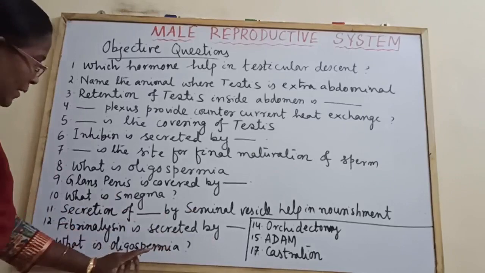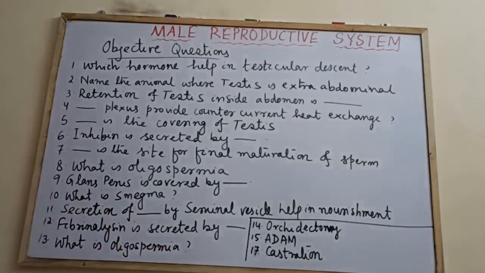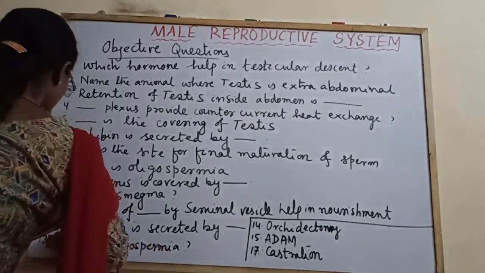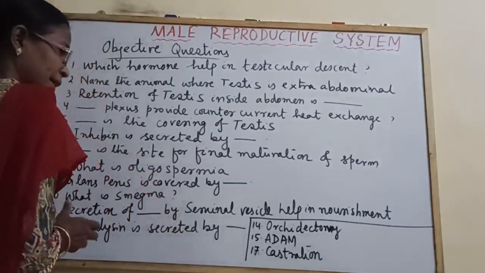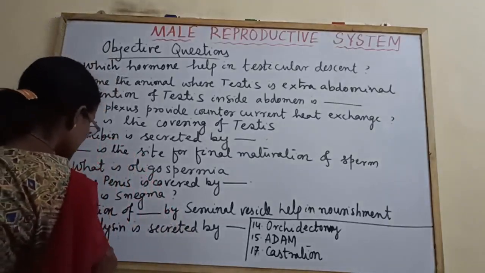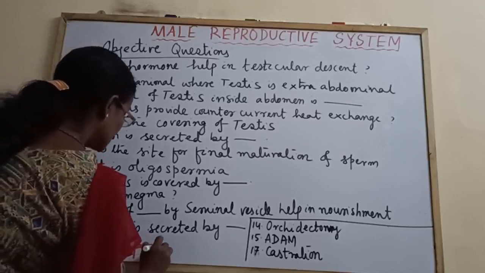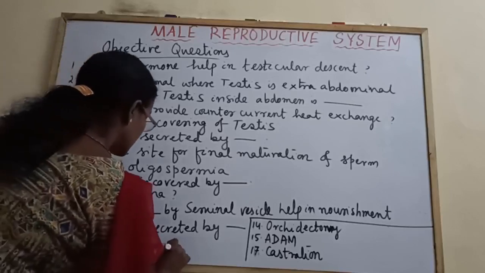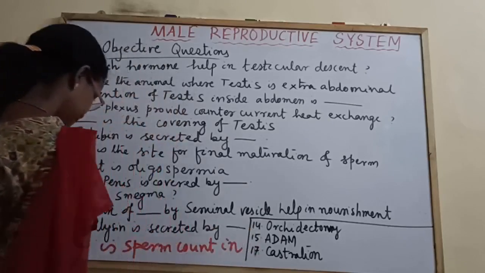What is oligospermia? That is the same answer I have repeated, sorry to say. Here the answer may be the sperm count. You have to write this sperm count in oligospermia.